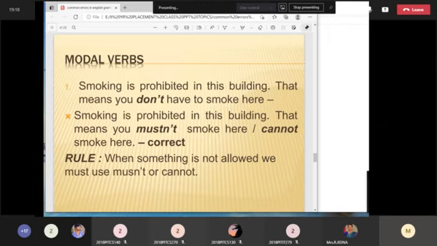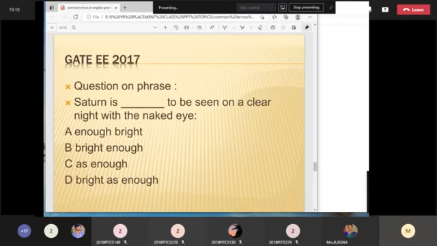Now again we'll go for this phrasal verb question. Saturn is dash to be seen on a clear night with the naked eye. Enough bright, bright enough, as enough, bright as enough. Which is the correct one you're going to choose? I think Saturn is bright enough to be seen on a clear night with the naked eye. That is the right answer.